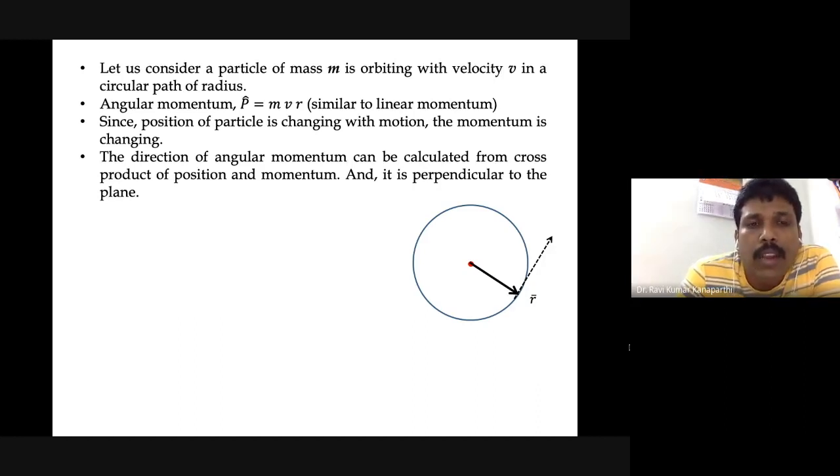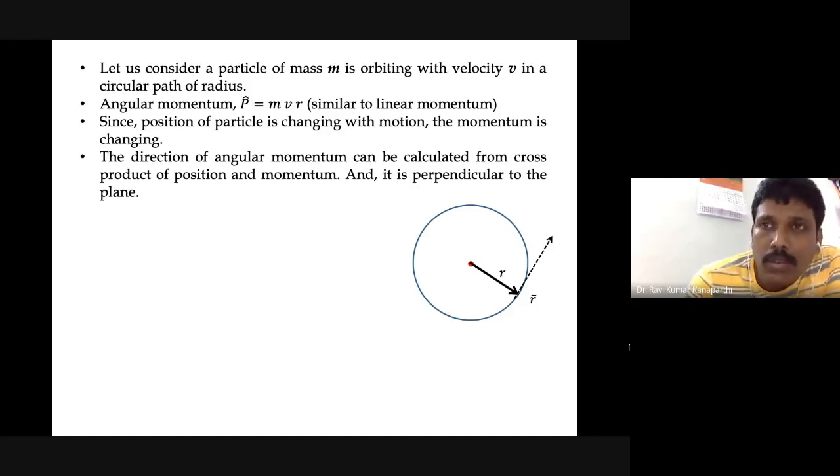And what is the direction of the angular momentum? We can calculate it from the cross product of the position and the linear momentum. r cross p will give you the actual direction of the angular momentum of a particle which is rotating in a circular path.